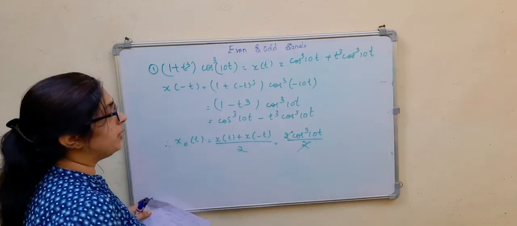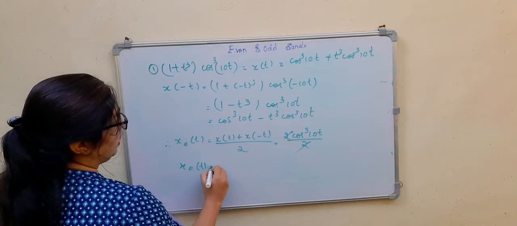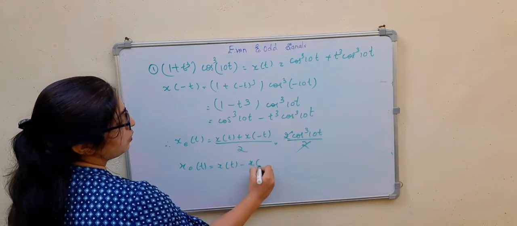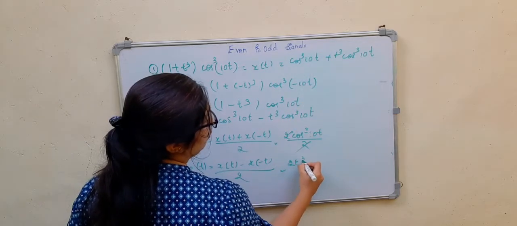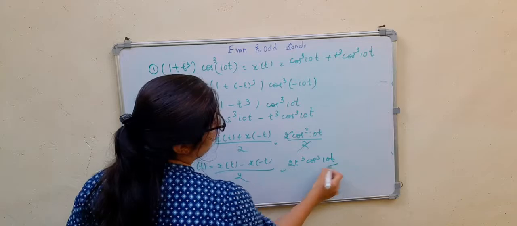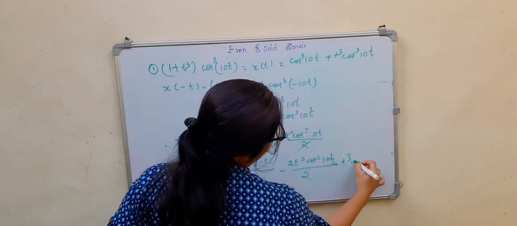So it is cos cube 10t. X of t will be nothing but x of t minus x of minus t divided by 2. So you are going to get 2t cube cos cube 10t divided by 2. So t cube cos cube 10t.